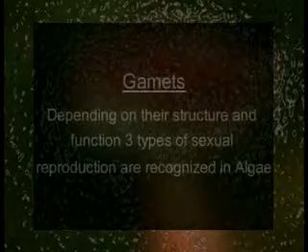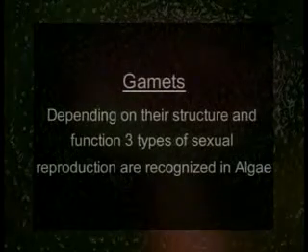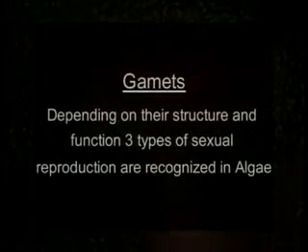The zygote either directly germinates into a new individual or divides to form a number of zoospores which after liberation germinate into new individuals. Now, depending upon the structure and function of the gametes, three types of sexual reproduction are recognized in algae.